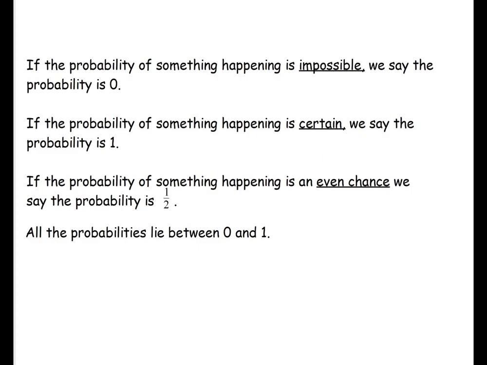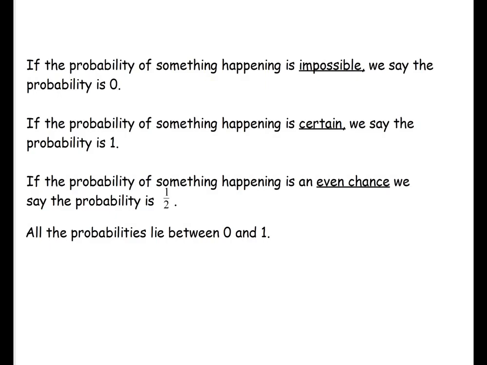If the probability of something happening is an even chance, we say that the probability is a half, or 0.5, or 50%. Okay, because it's got a 50% chance of that happening. So for example, heads or tails, there's a 50% chance you get heads or then your tails.